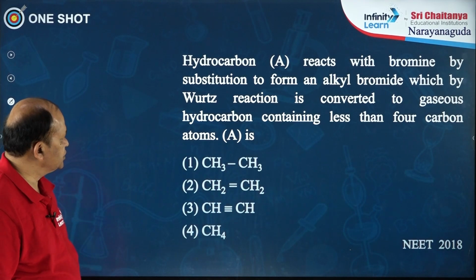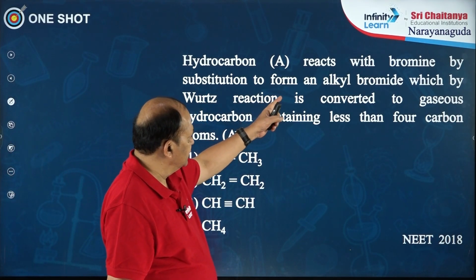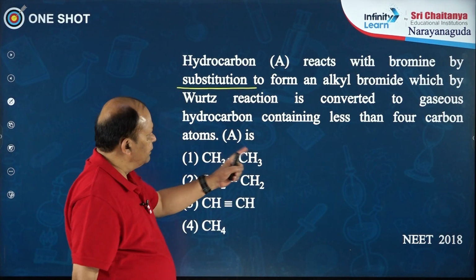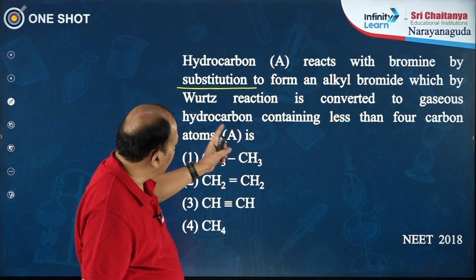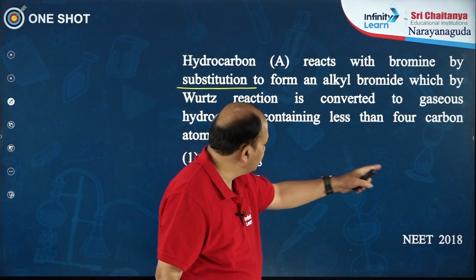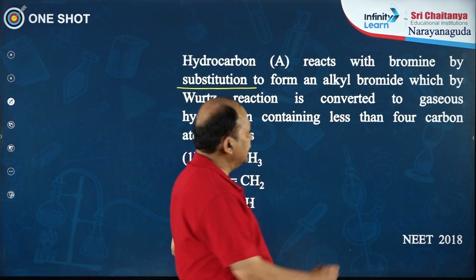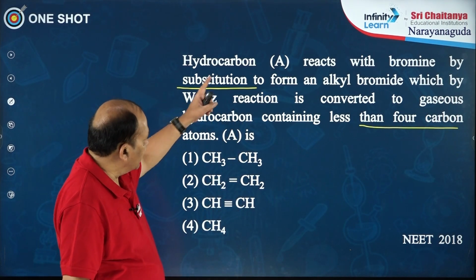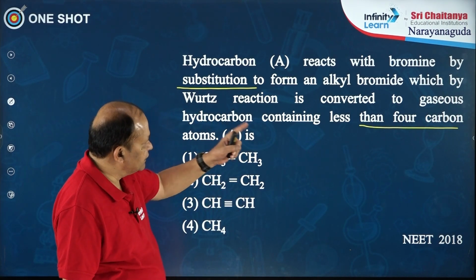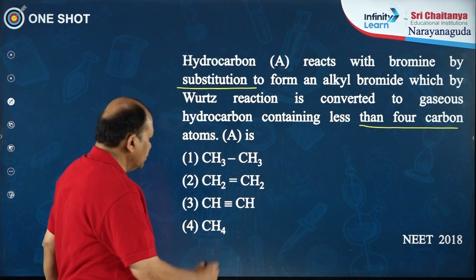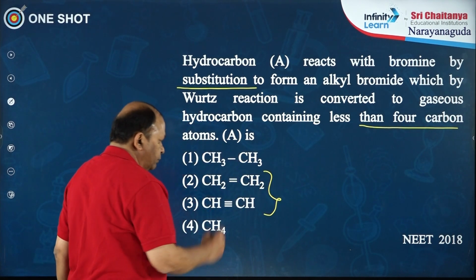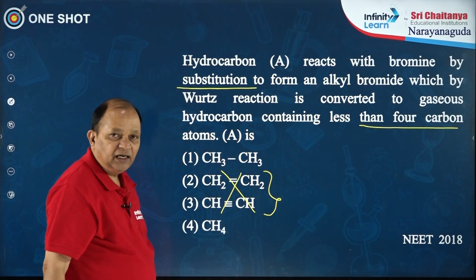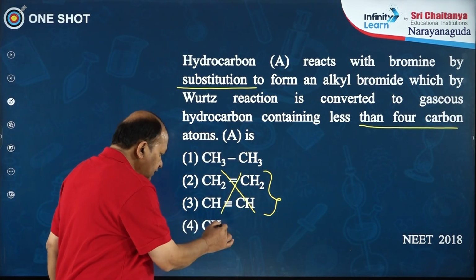There is one more question. Hydrocarbon A reacts with bromine by substitution to form an alkyl bromide, which on undergoing Wurtz reaction is converted to a gaseous hydrocarbon that contains less than 4 carbon atoms. So the hydrocarbon is reacting with bromine by substitution. These two are unsaturated compounds, they undergo addition reactions, so 2 and 3 are not the correct options. It can be either 1 or 4.